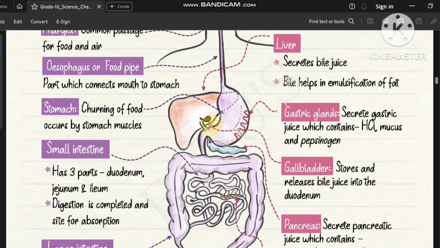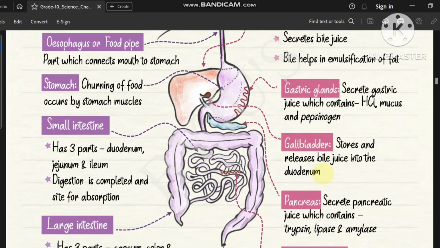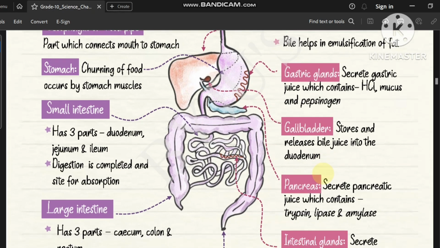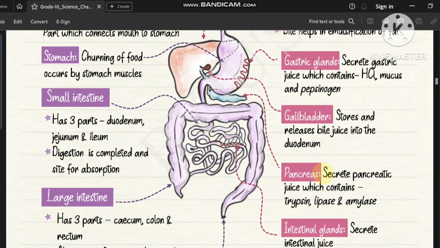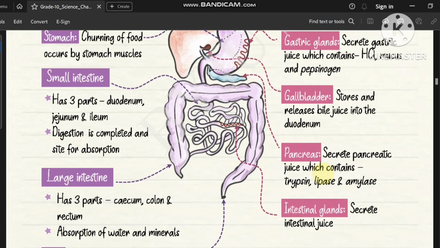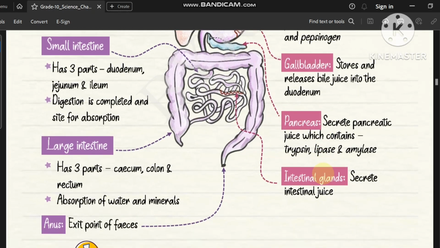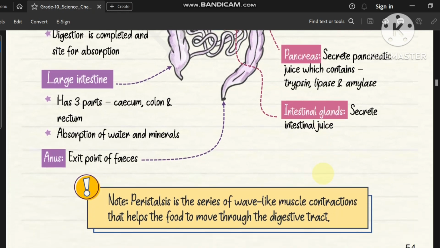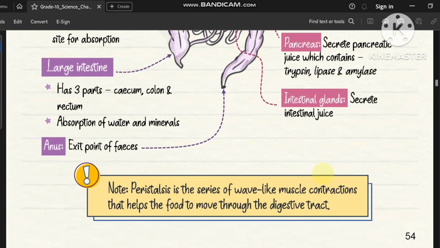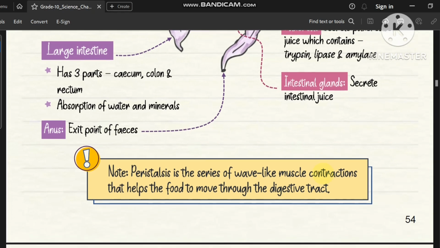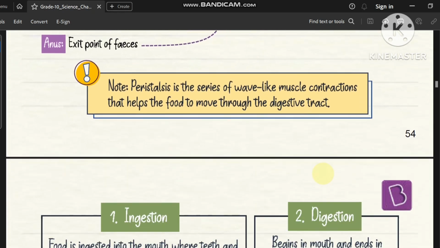Gallbladder: you are seeing in this case the gallbladder stores and releases bile juice into the duodenum. Pancreas secretes pancreatic juice which contains trypsin, lipase and amylase. Intestinal glands secrete intestinal juice. Note, peristalsis is the series of wave-like muscle contractions that helps the food to move through the digestive tract.